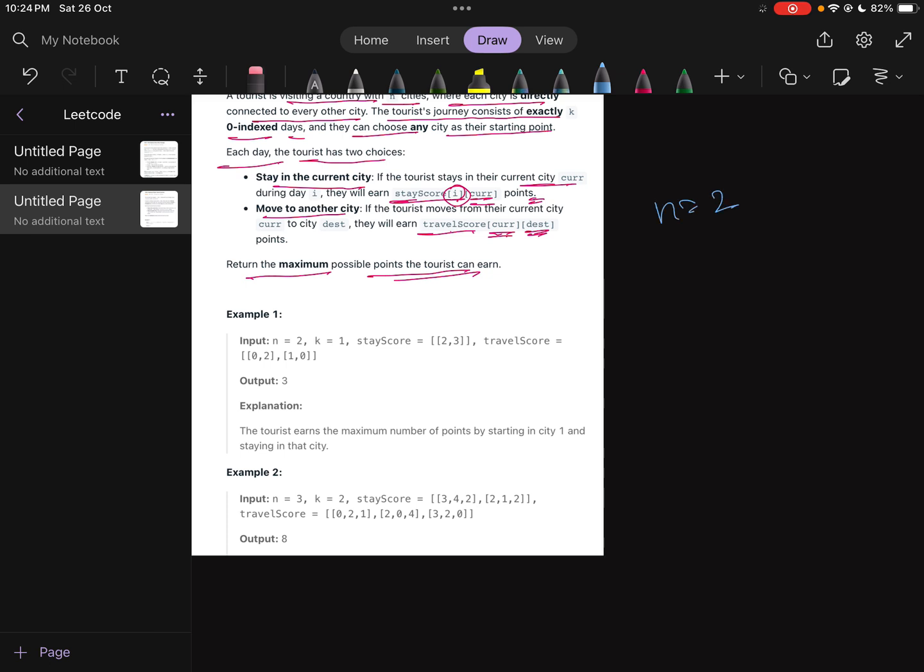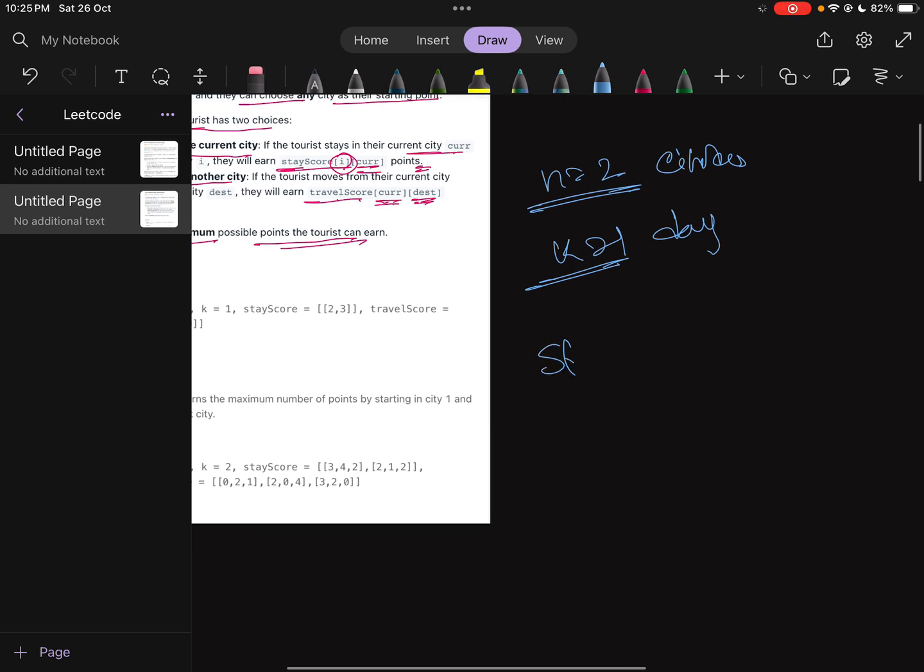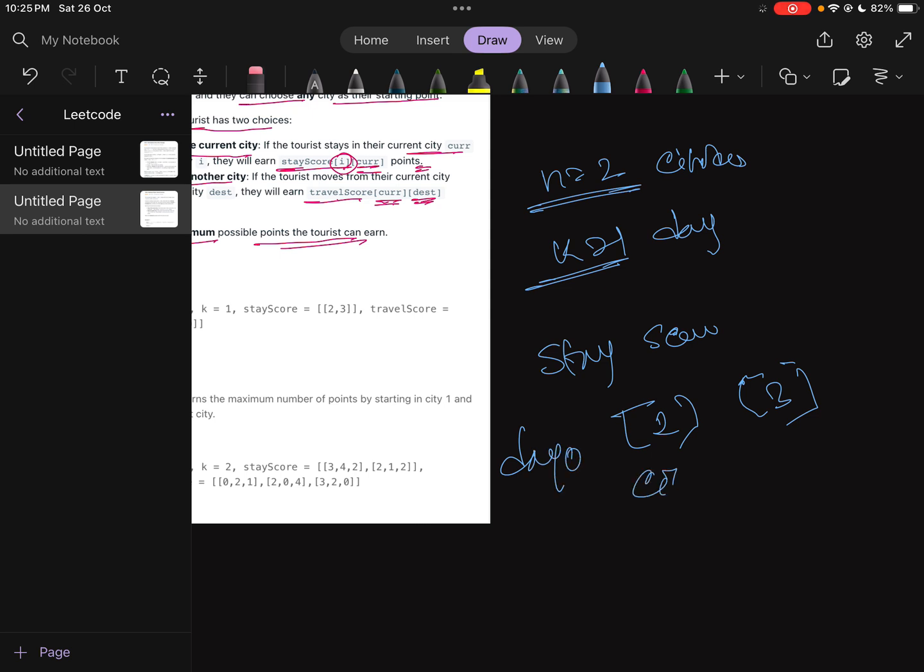So n is equal to 2, so there are two cities, and k is equal to 1, so only one day of traveling. Now, what is the stay score? 2 and 3, meaning day 0, city 0 and city 1. There are two cities possible and only one day possible, so that's why day 0. Okay, this is for stay score. And then the travel score.